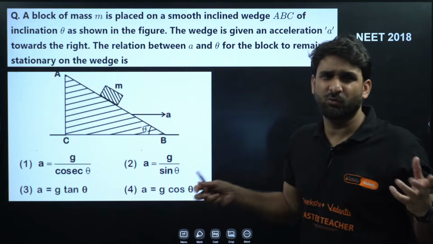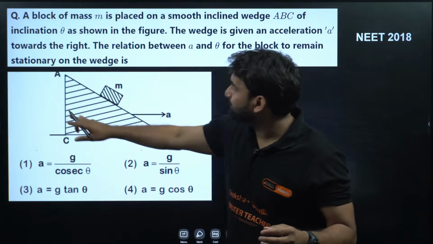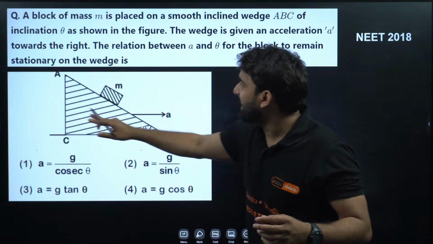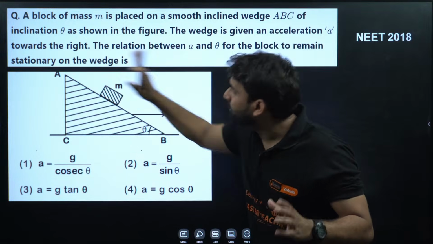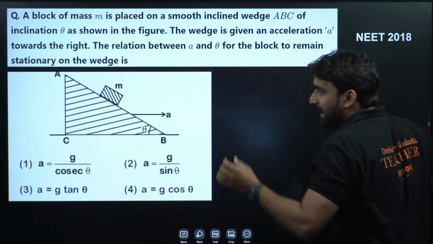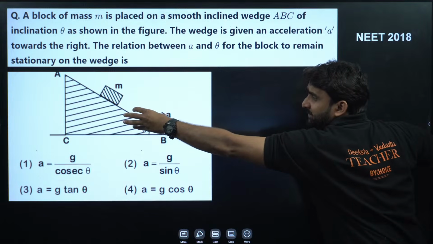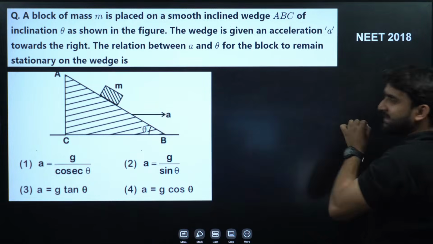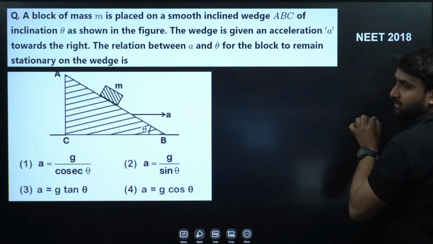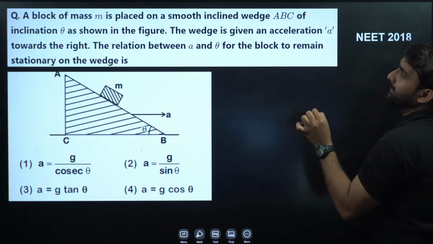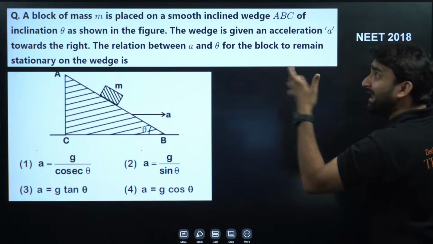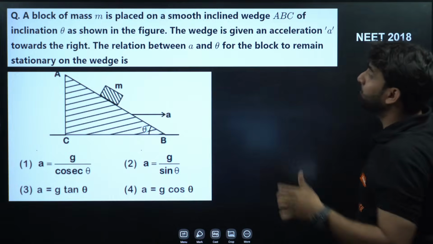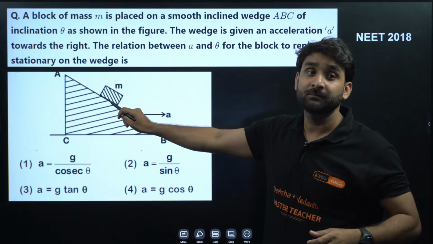Let's imagine this is a wooden wedge, and a block of mass M is kept on this wedge, and this wedge is pulled with acceleration A in this direction. So what should be the relation between A and theta so that the block will remain stationary here?